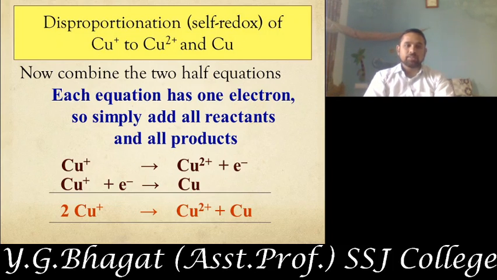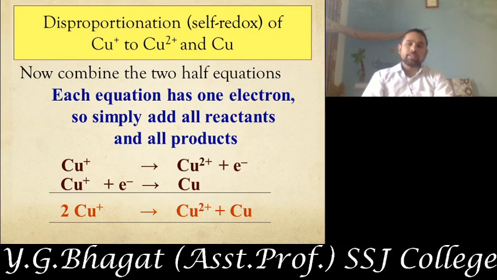In the first reaction, the Cu+ species donates an electron and converts into Cu2+. Of the two copper species present, one is a donor and the other, Cu+, is the acceptor, so it will be converted into solid Cu.